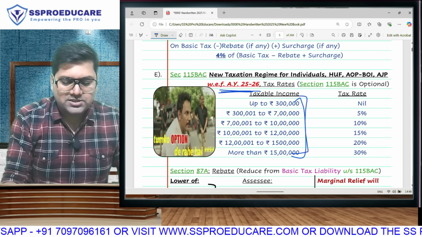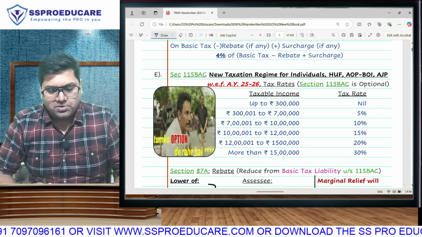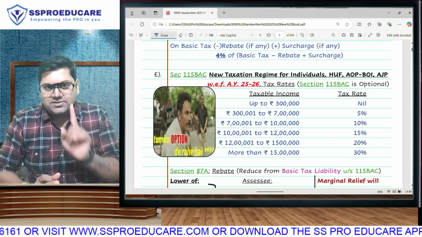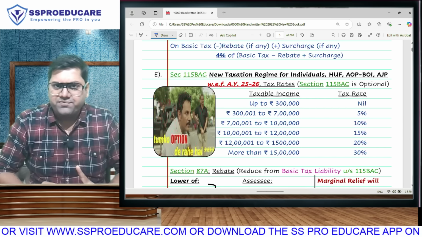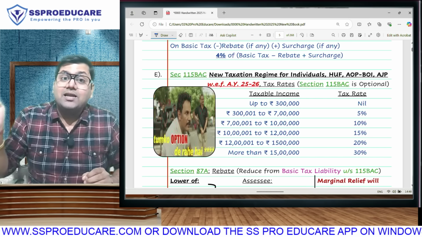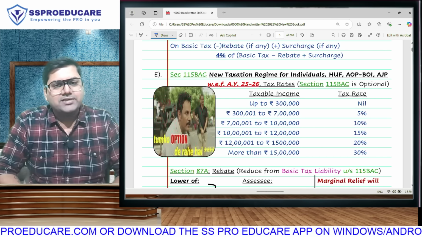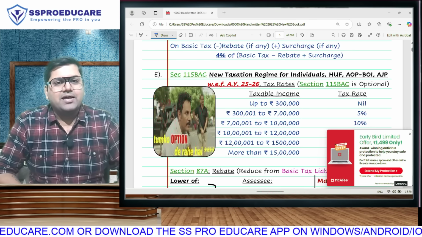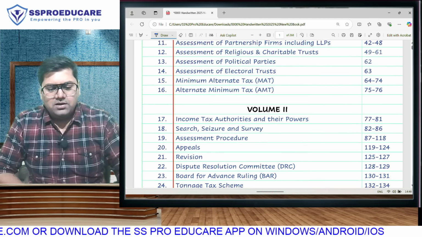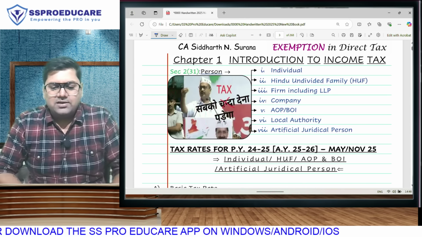So whatever lectures I record, I am going to be doing all the recording from this book. For example, if I did the introduction chapter, then at the end of the lecture I will say that this was our first lecture on revision cum amendments. This was applicable for CA final, and for inter we have also completed the applicable tax rates as per old as well as new regime. This is one thing that I am, as an announcement, going to do in every lecture. So yes, our amendment cum revision lectures will be recorded from this CA final handwritten book.